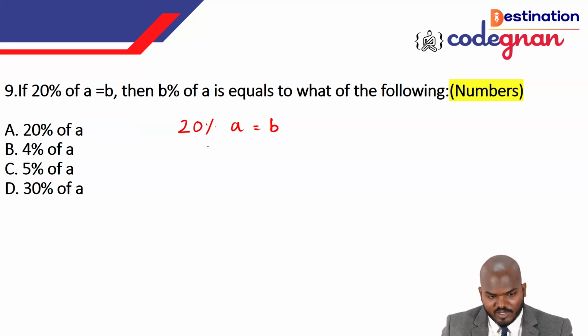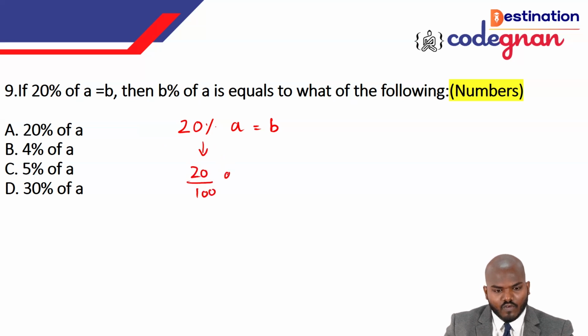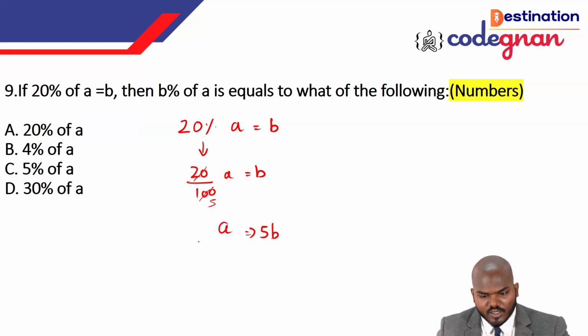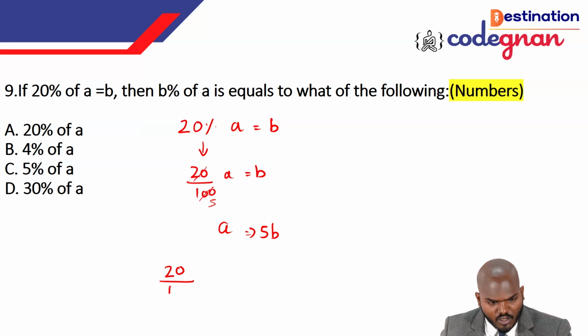First, 20% means 20 by 100 of A is equal to B. If you cancel this, it gives 5, so A is equal to 5B. They are asking very clearly for B percentage of A. Here 20% of A means B by 100 of A.